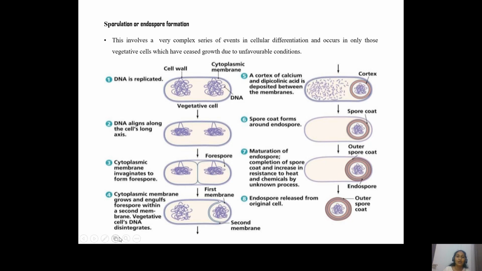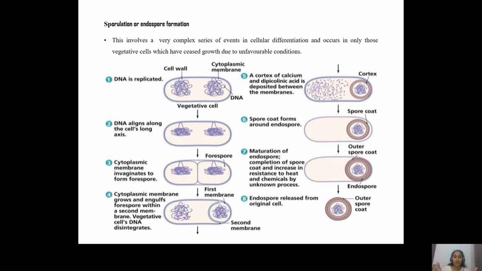Here, the cell that is exposed to unfavorable conditions decides that it has to form endospores because there is no more favorable condition and it might die if it does not produce the endospore. So the first thing it does is duplicate the genetic material. The vegetative cell produces 2 DNA molecules, and then both of these DNA molecules move to either end of the cell.